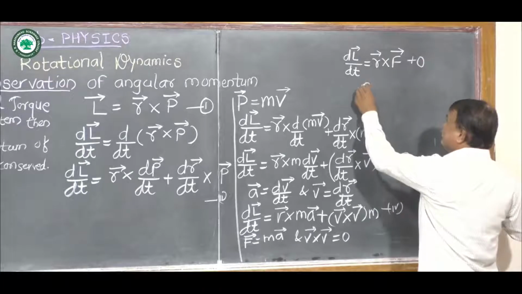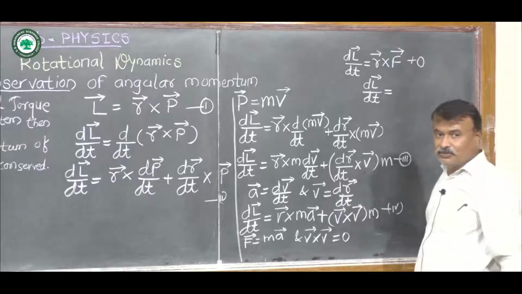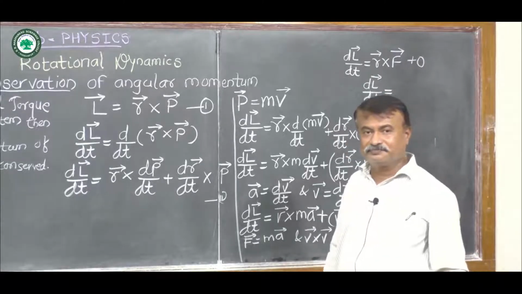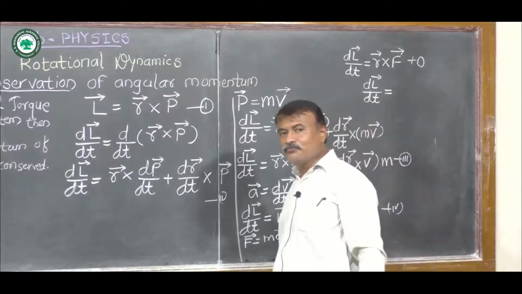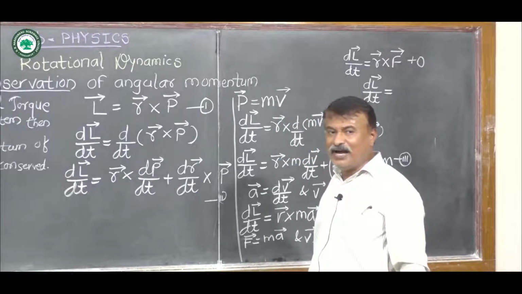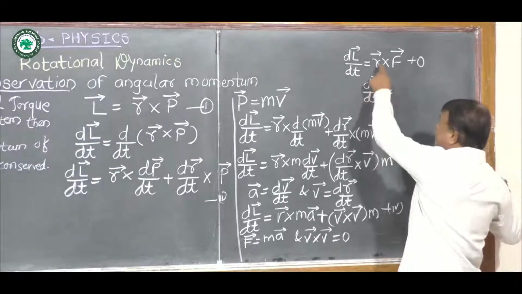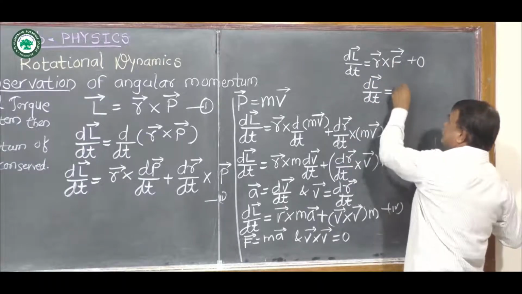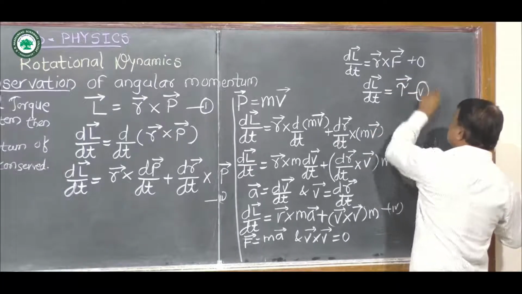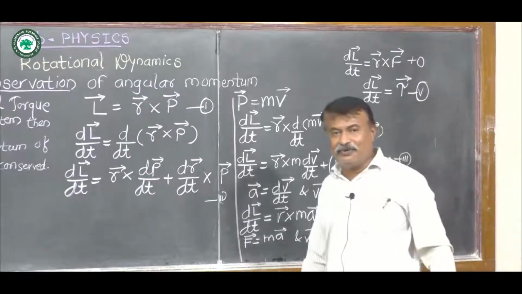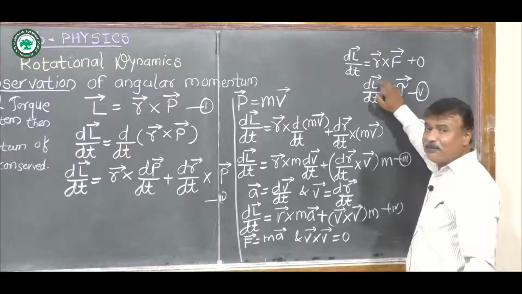Now finally we get dL bar by dt equal to, we know the definition of torque. Torque is the product of the magnitude of force and the perpendicular distance, that is called torque. So we write r bar cross F bar equal to the torque acting on the body, tau bar. This is equation 5. Torque acting on the system, tau bar, is equal to dL bar by dt.